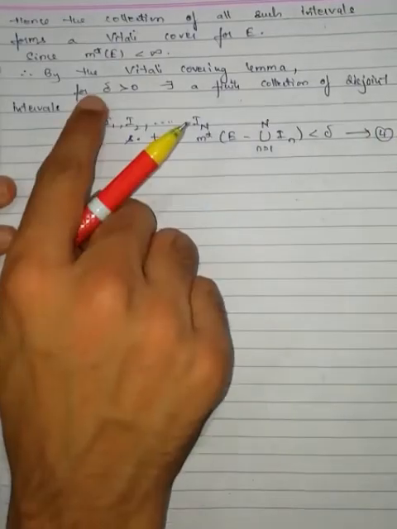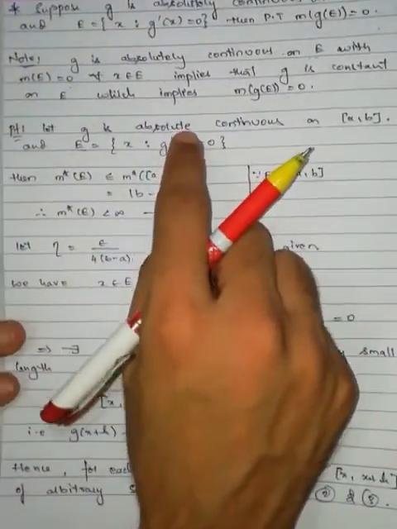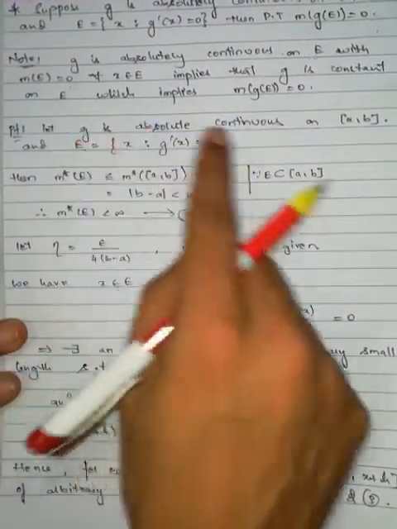Equation number 4. This delta I got from the definition of absolute continuity: for every epsilon greater than 0 there exists a delta greater than 0.